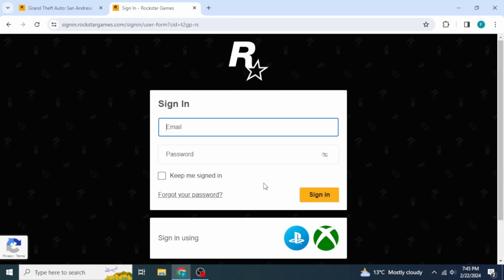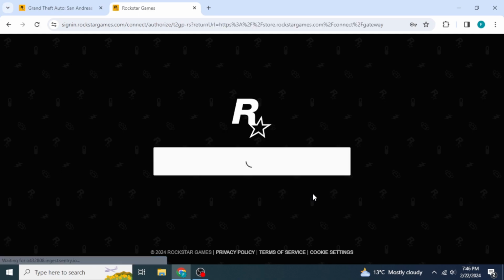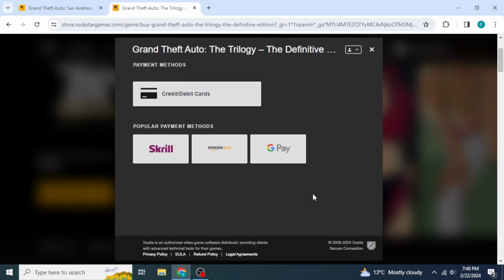Once you have created your account, you can type in here that email address which you entered while creating your account and that password. And once you have done that, you can just click on sign in. Then you will be signed in to your Rockstar account.